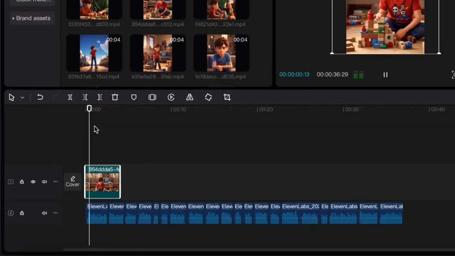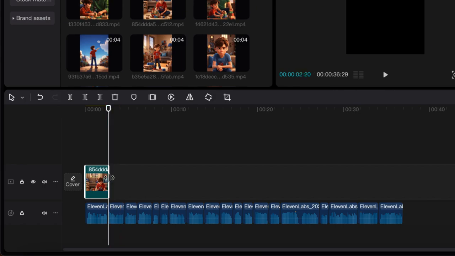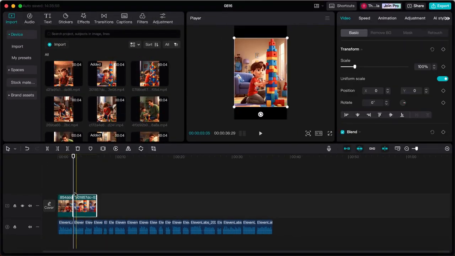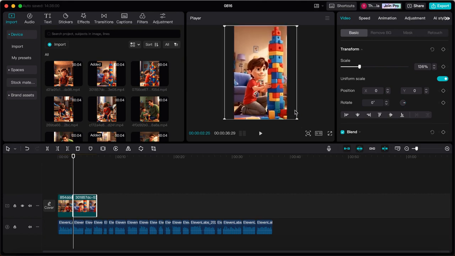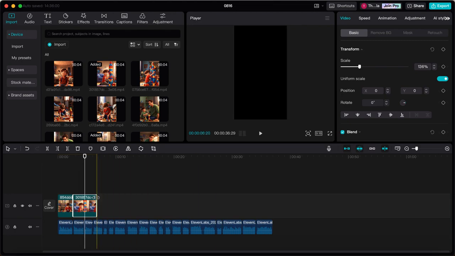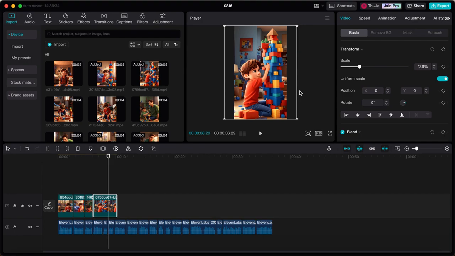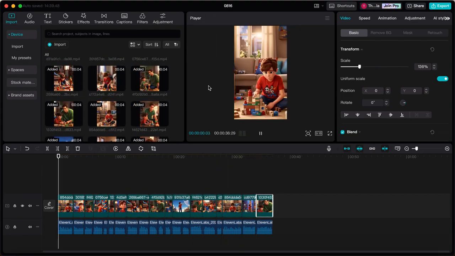Now listen to the voiceover to determine where you need to switch to the next scene. Pause where you are going to switch and shorten the clip to that place in the video. Now drag the next clip onto the editing timeline, and again enlarge this clip so it covers the entire frame of the video. Again, listen to the voiceover and pause where you want to switch to the next clip. Shorten the clip and drag the next one onto the editing timeline. Repeat this until you have all clips onto your editing timeline. It's as easy as that.